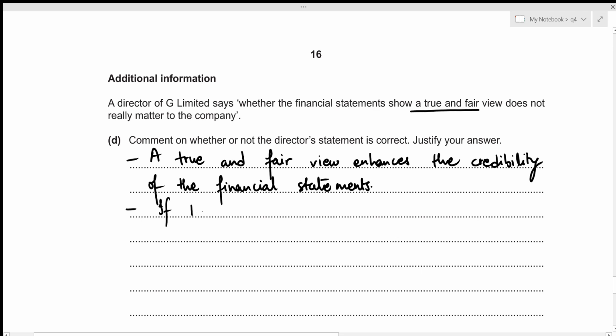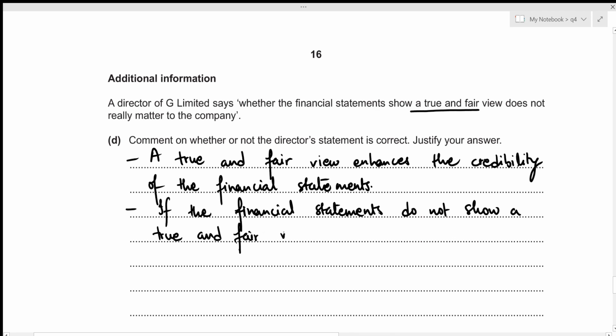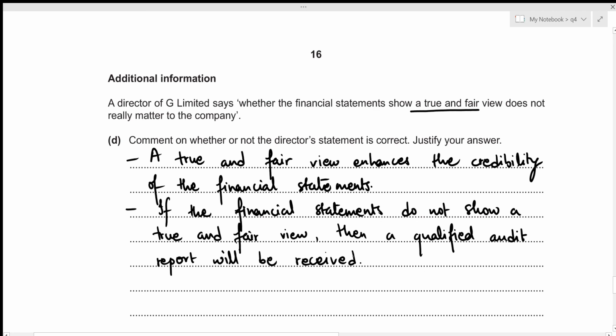If the financial statements do not show a true and fair view, then a qualified audit report will be received. And if that's the case, then we can say that the financial statements showing a true and fair view really matters to the company, which means that the director's statement is incorrect.